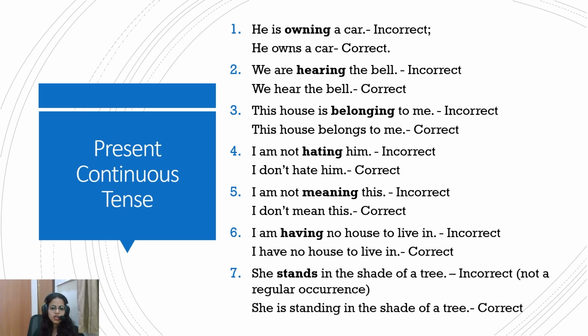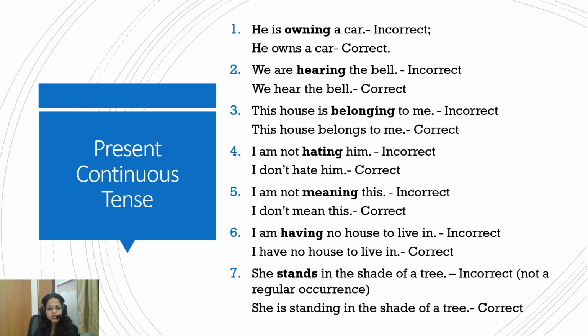It's a state. This house is belonging to me? No, this house belongs to me. Again, it's a state. It could belong or not belong. So we are in the state of belong. So this house is belonging to me is not an action in progress, because the ing form of the verb represents some action in progress. But that's not happening with belong or hate here. I'm not hating him. No, I don't hate him. It's a state I am in.